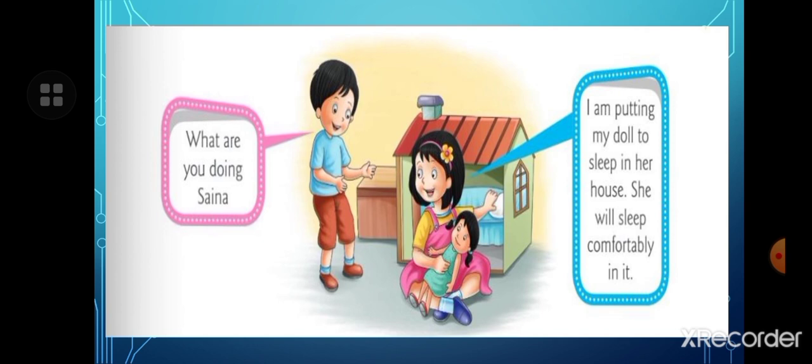What are you doing, Saina? Here a boy asks Saina, what are you doing? And Saina says, I am putting my doll to sleep in her house. She will sleep comfortably in it.